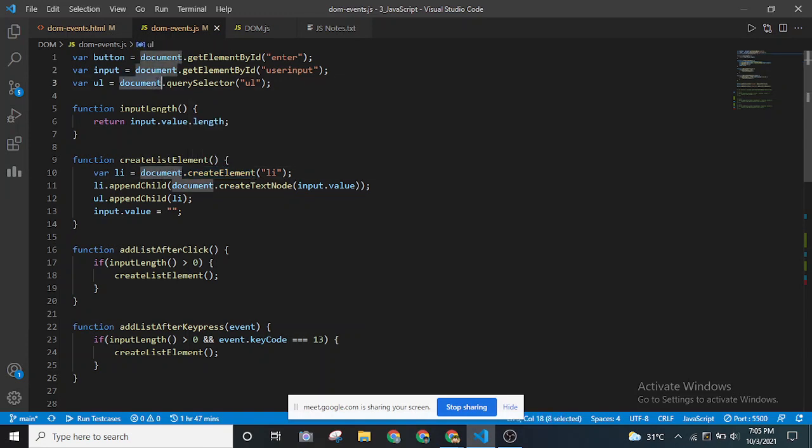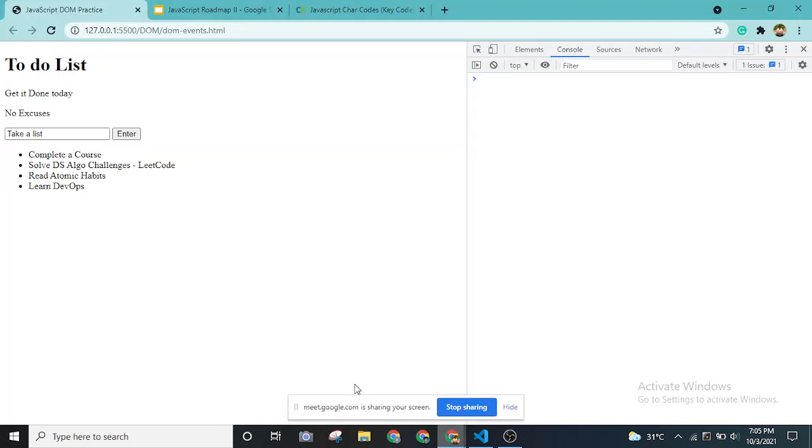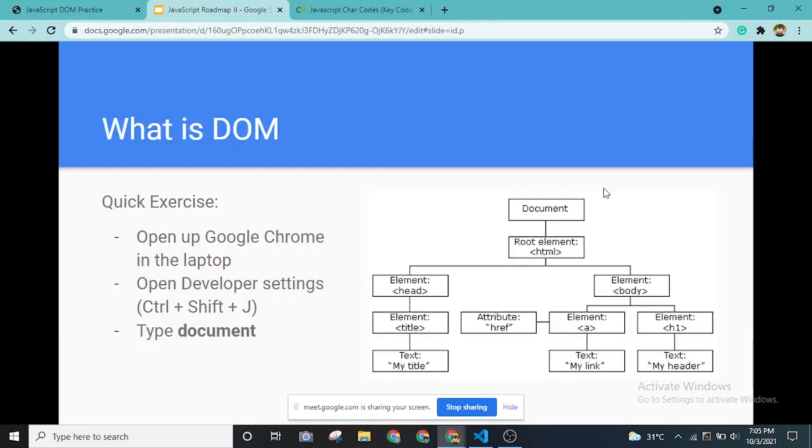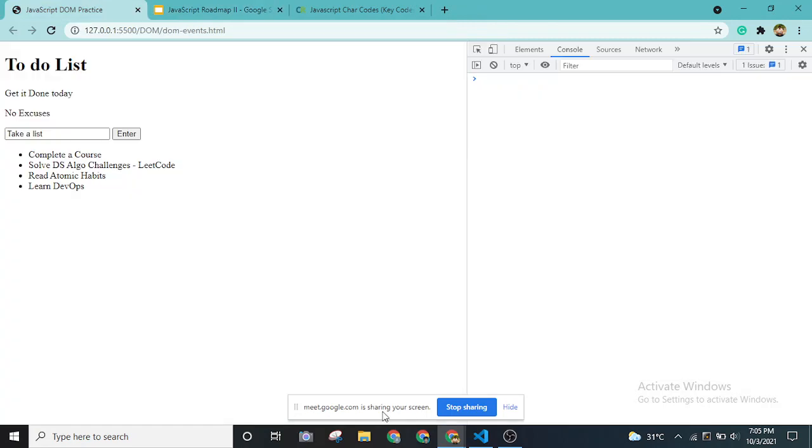If you can see this tree over here, if you want to add anything inside this tree, we have to access the topmost node, so that we are adding the element inside this document itself. Otherwise, it is not going to add it. So that's how we are creating this element.